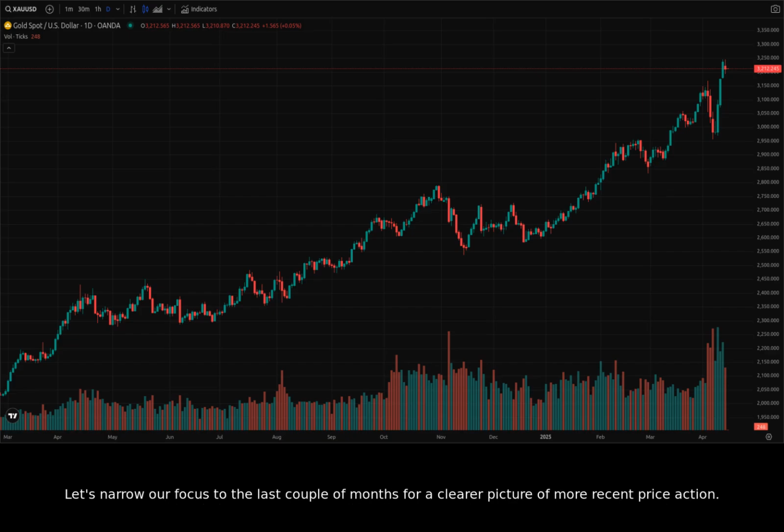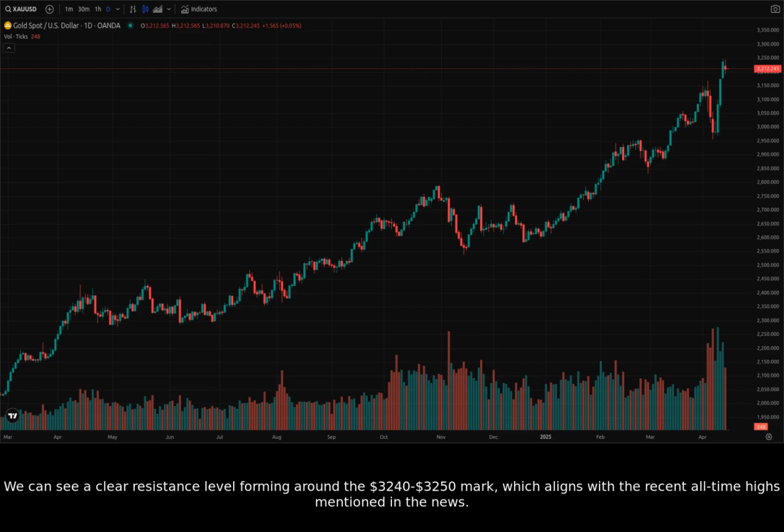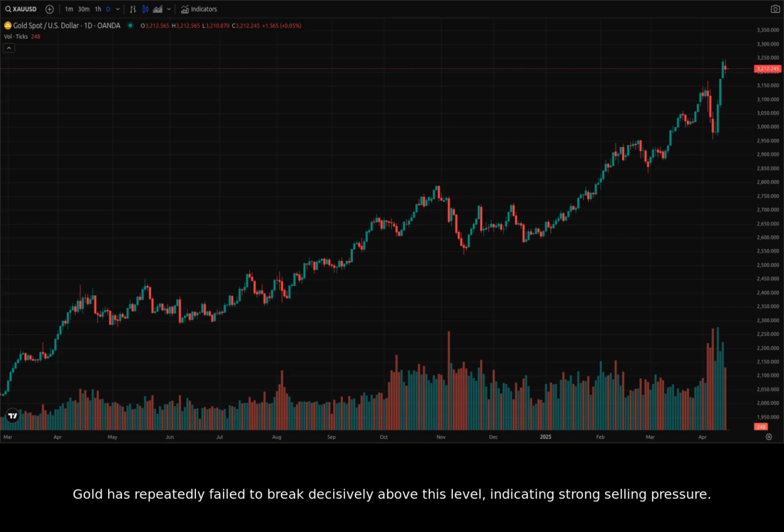Let's narrow our focus to the last couple of months for a clearer picture of more recent price action. We can see a clear resistance level forming around the $3,240 to $3,250 mark, which aligns with the recent all-time highs mentioned in the news. Gold has repeatedly failed to break decisively above this level, indicating strong selling pressure. We also see a potential support level forming around the $3,000 mark. It has been tested multiple times.